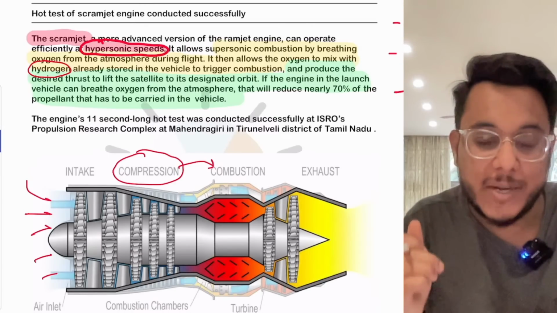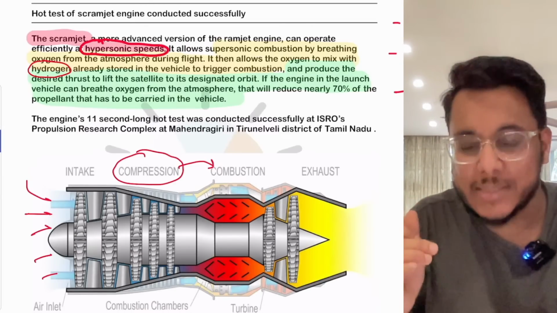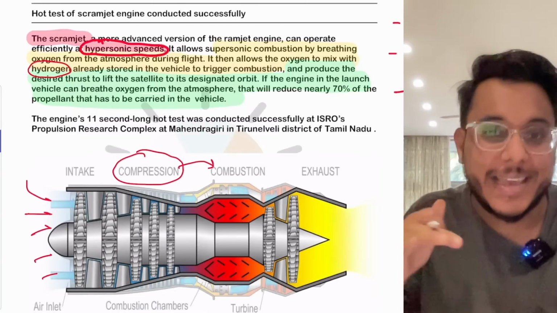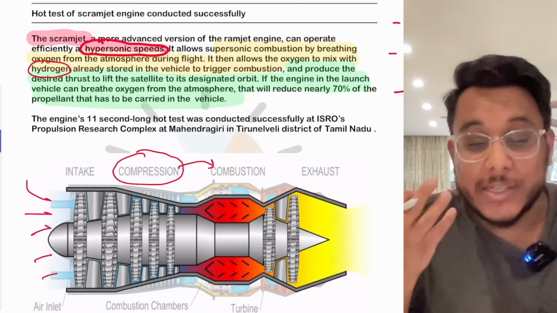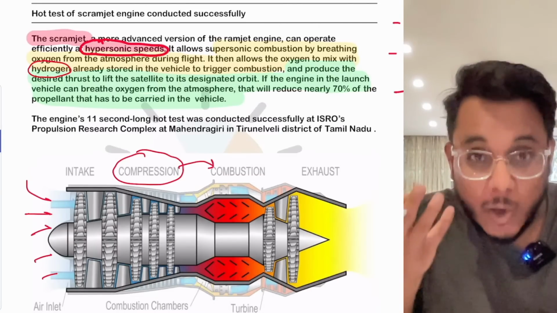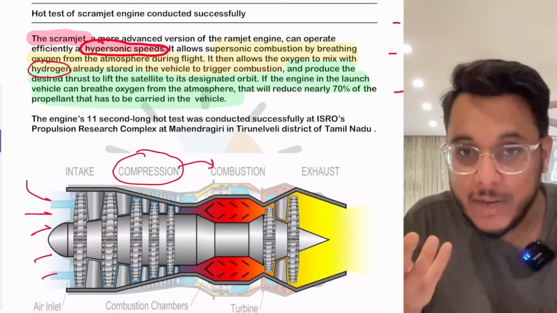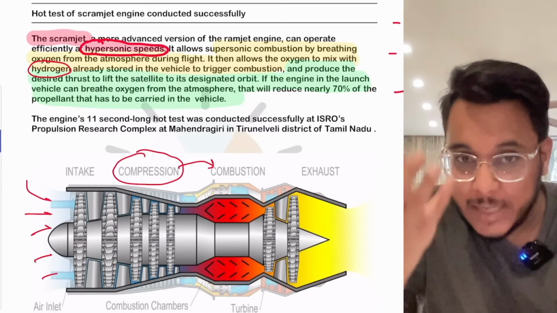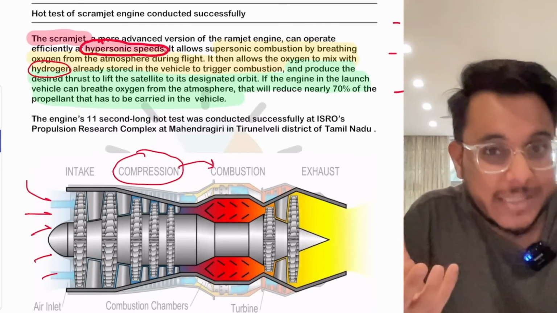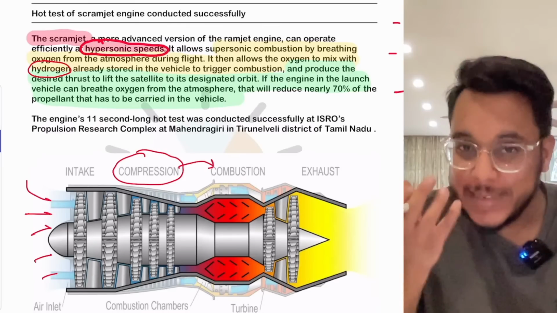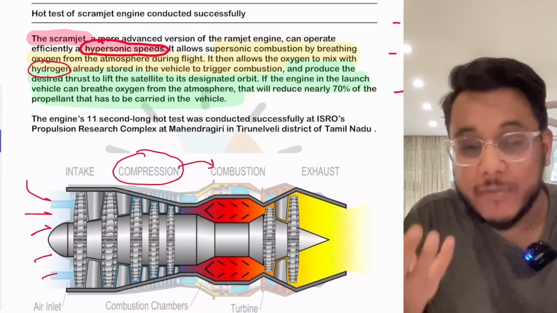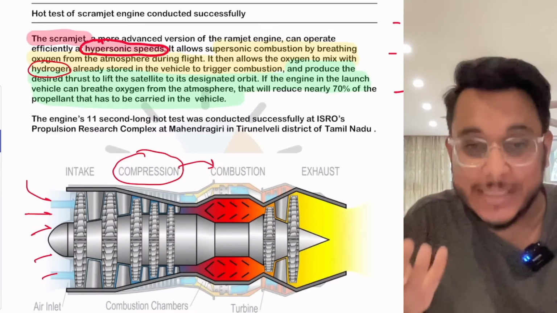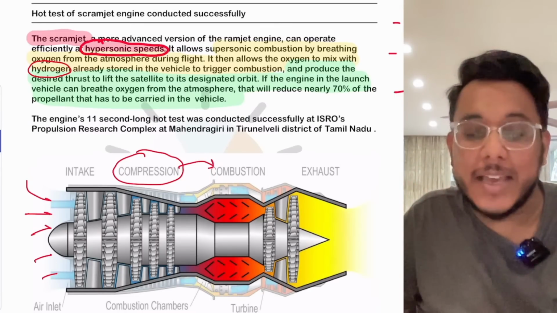Now guys, when we talk about rockets, traditionally rockets carried the oxidizer along with them, and this oxidizer also has its own weight, and if the weight of the oxidizer is more, what will happen, the fuel carrying capacity will be reduced. Now in these scramjet engines, they just need to carry the hydrogen fuel, and the oxidation will happen from the environmental oxygen that is there. So it will just breathe the environmental oxygen.